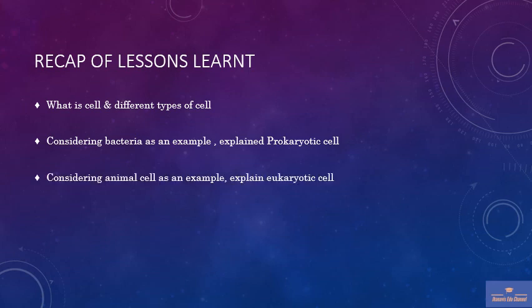Finally, considering the animal cell as an example of a eukaryotic cell, we studied different parts like the cell wall, cell membrane, nucleus, and cellular organelles like mitochondria, Golgi complex, endoplasmic reticulum, and lysosomes.